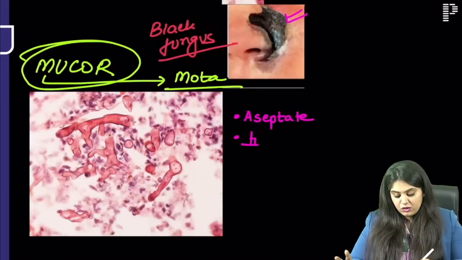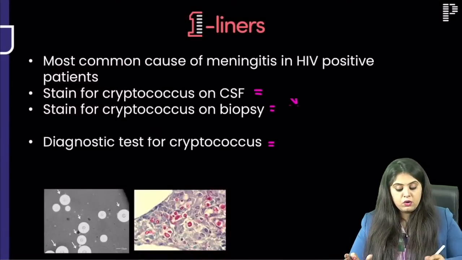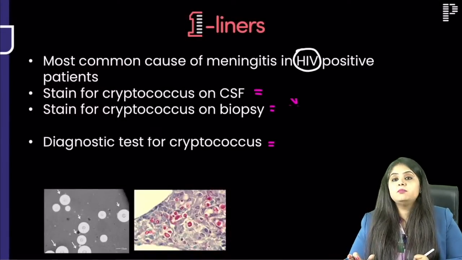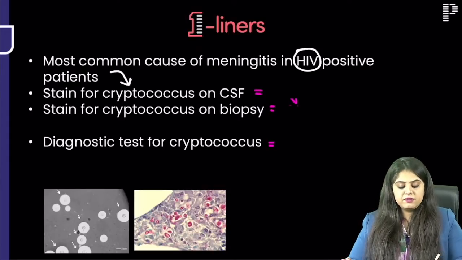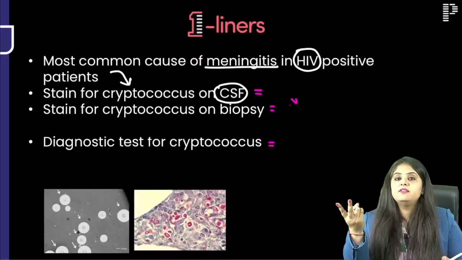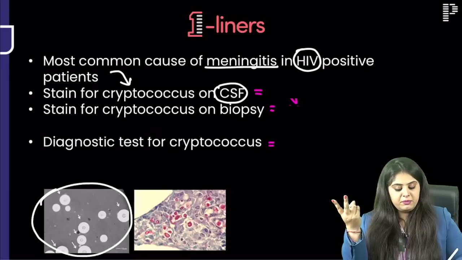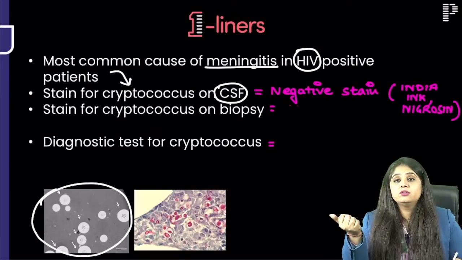OK, moving on to the next one. Again something that I expect. Most common cause of meningitis in an HIV positive patient, I think HIV positive CD4 count is low, that is going to be cryptococcus. तो cryptococcus की वजह से अगर meningitis हुआ मैम, two options. I will do lumbar puncture, I will take a CSF sample. CSF sample पे कौन सा stain लगाते हो? It is the negative stain, that is India ink or nigrosin.